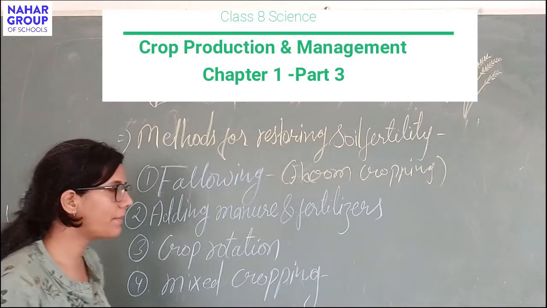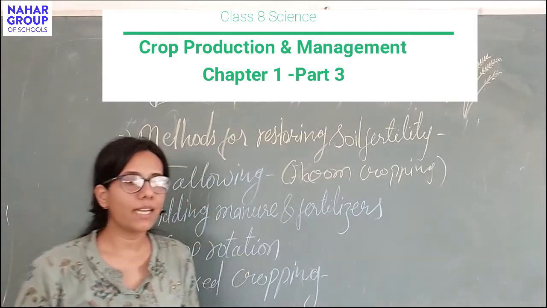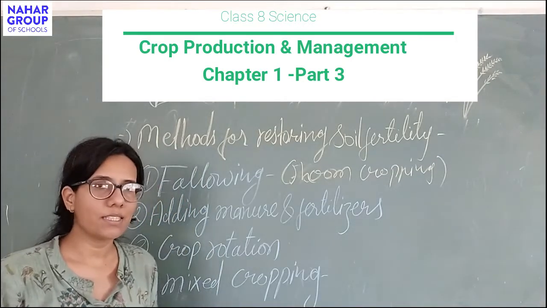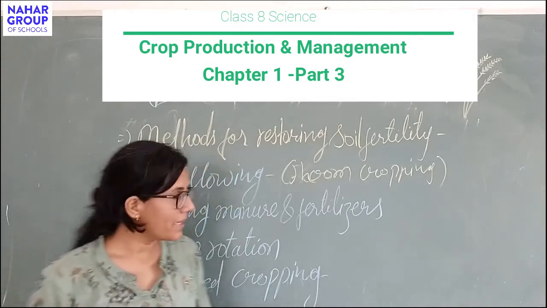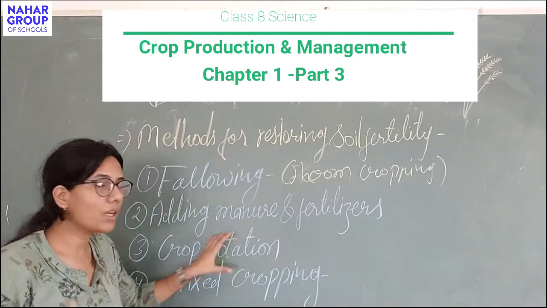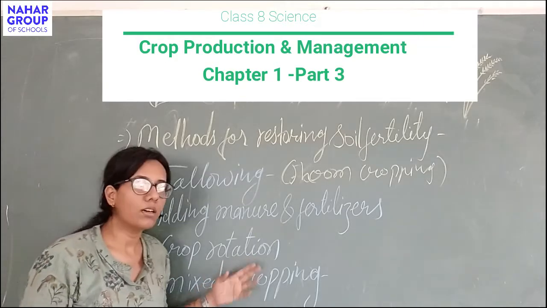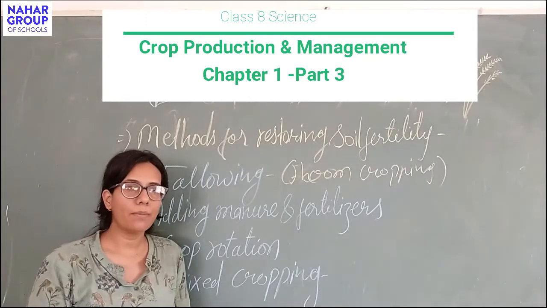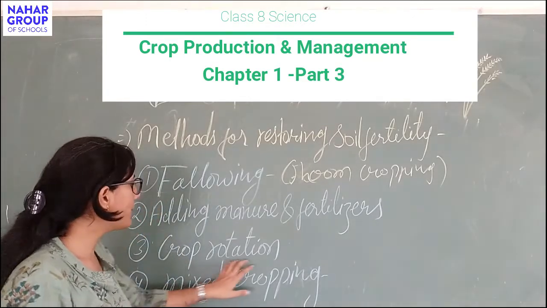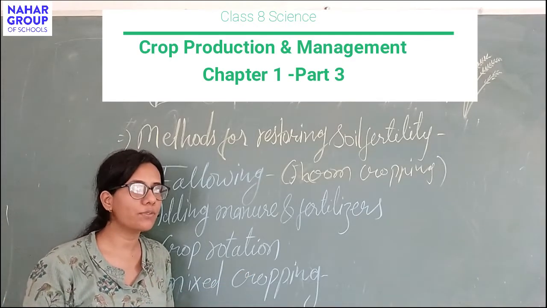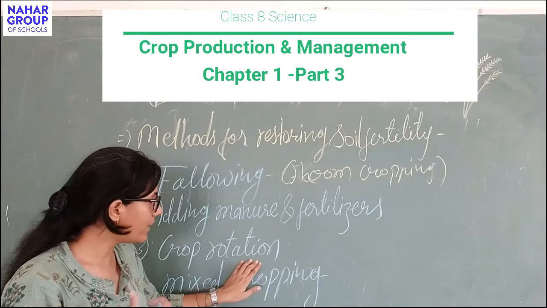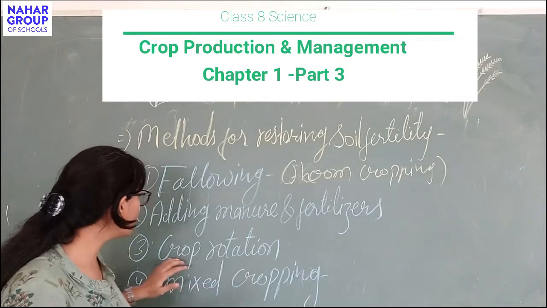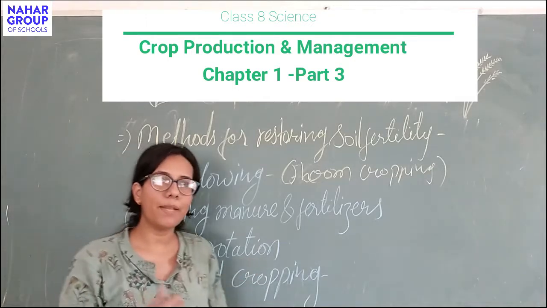Crop rotation is the method in which the crops are alternately grown. That means if in a season wheat crop is grown in the field, then in the next season the rice crop will be grown, because the nutrient requirement of each crop is different. If wheat has taken all the nutrients required by it, these nutrients will also be required by other plants. So this type of cropping pattern will replenish the soil nutrients. For example, if this year we have grown wheat, next year we will grow rice. So in that next year, all the nutrients which are required to grow the wheat crop will be replenished naturally.